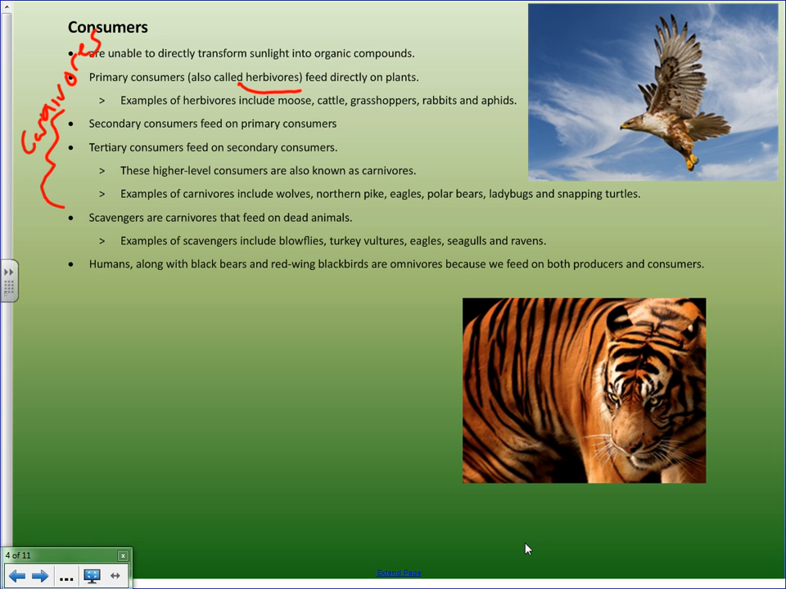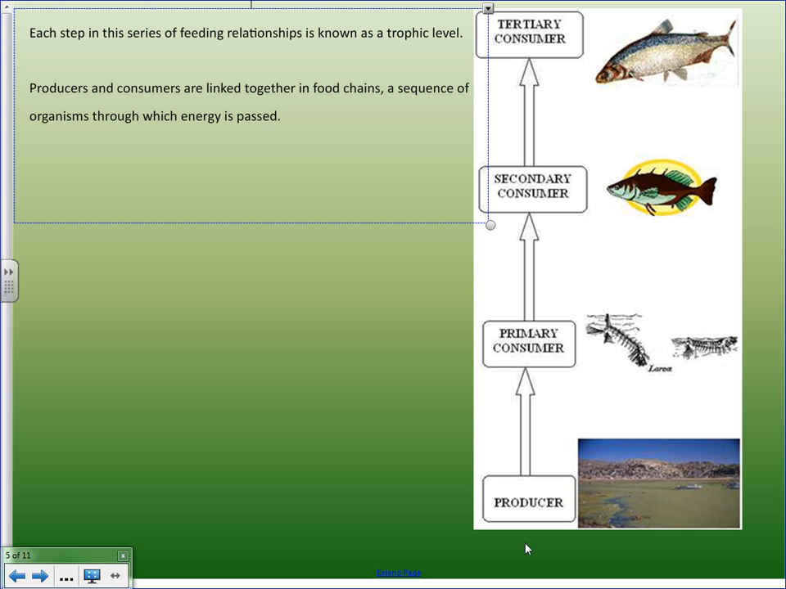Now, scavengers. Scavengers are a special type of carnivore, and what they do is they feed on dead animals. And humans, along with some other types of animals, we're omnivores. Okay, so we can feed at different levels. We can be classified as a herbivore if we're feeding on plants, or we could be a carnivore if we're feeding on animals. So when we look at feeding relationships, these are also called trophic levels.